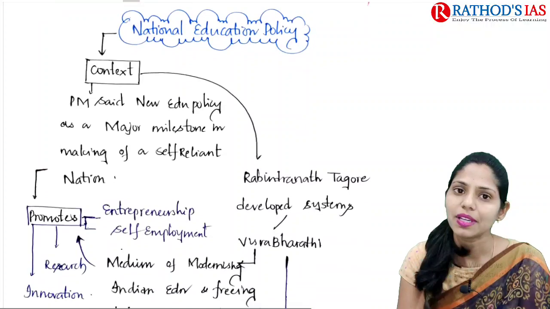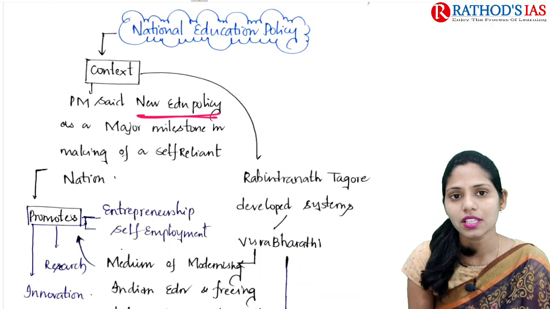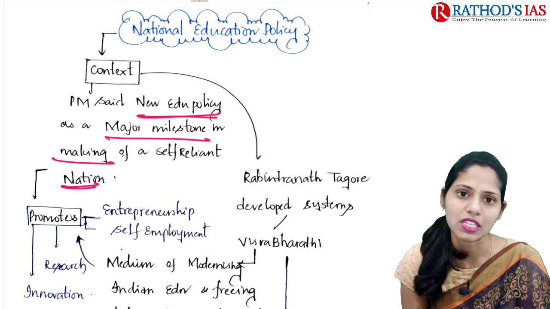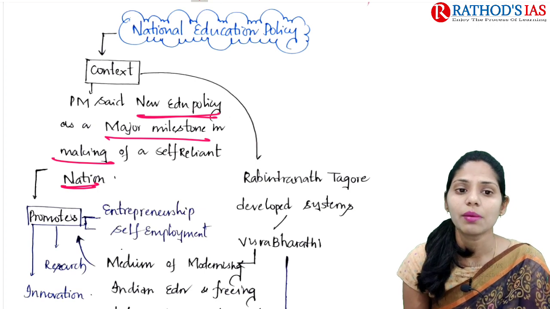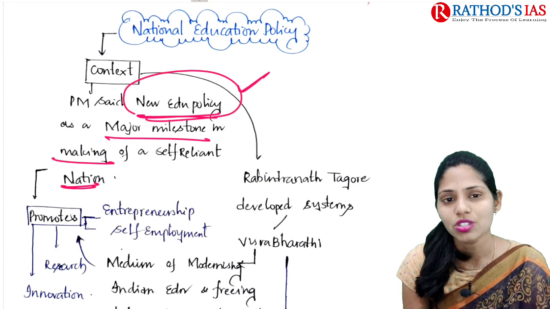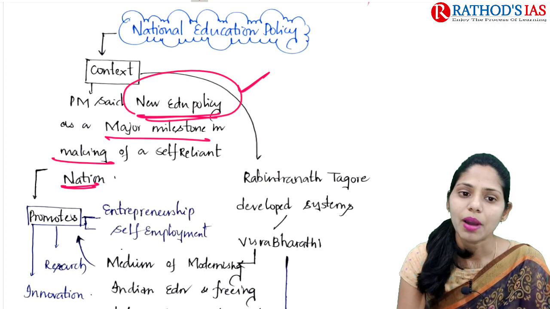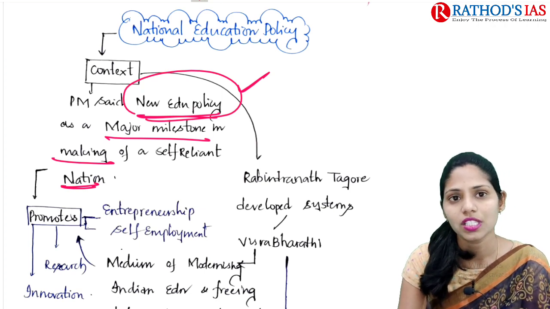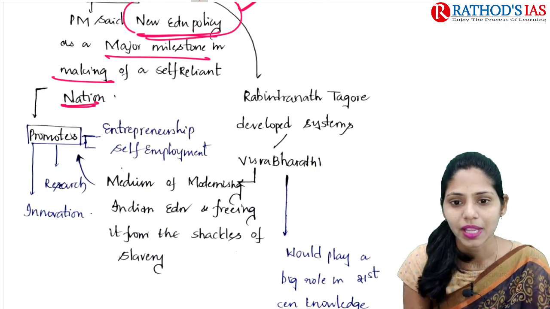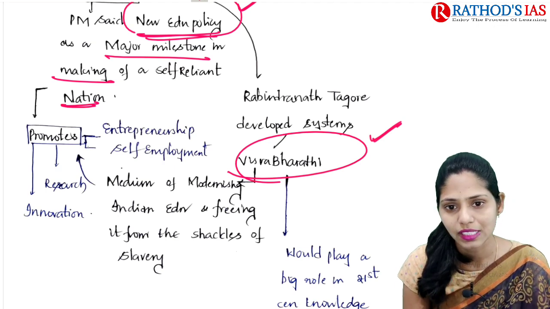If you see the context, it mainly says that the Prime Minister said that the new education policy is a major milestone in the making of a self-reliant nation, or self-reliant India. So he mainly talked about this new education policy, which will act as a milestone for making our India self-reliant. He talked about it in Rabindranath Tagore's developed system, that is, in Vishwa Bharati. In Vishwa Bharati University, our Prime Minister made this statement.